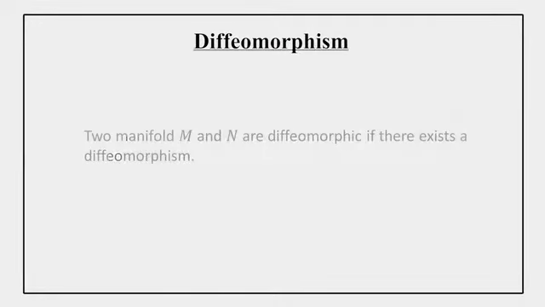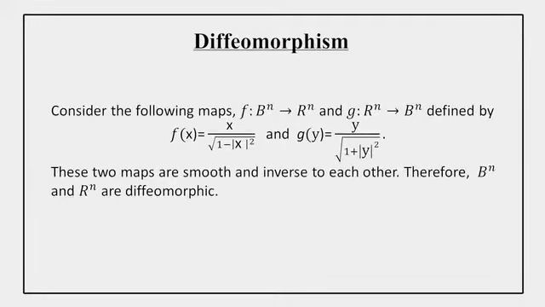Now consider the following mapping, function f from B^n to R^n. Here B^n is the unit n-dimensional ball, and G is from R^n to B^n.